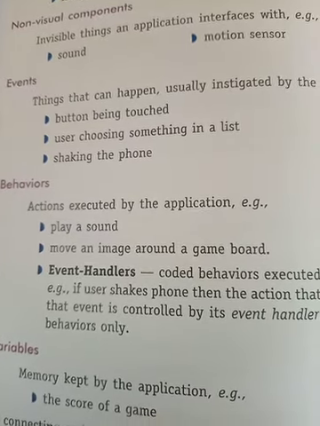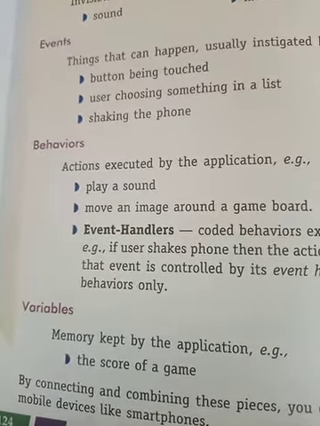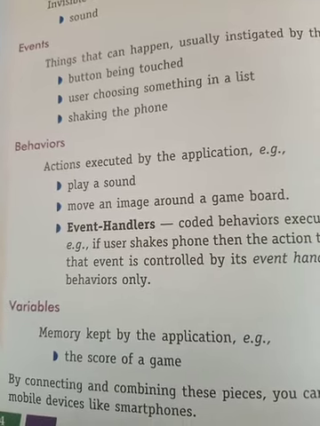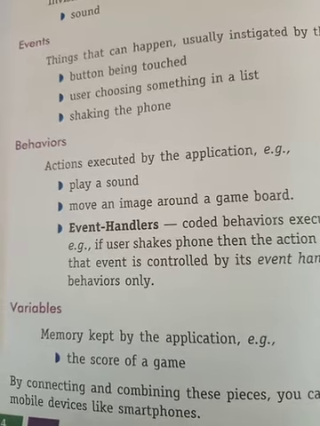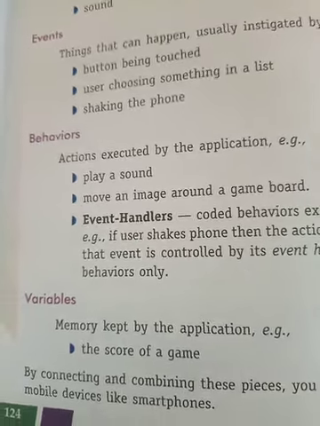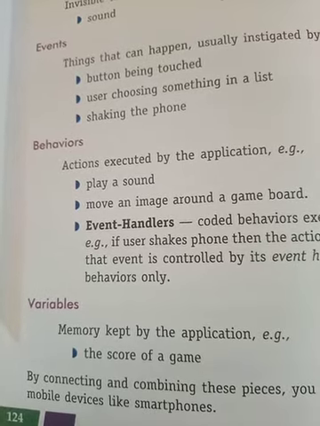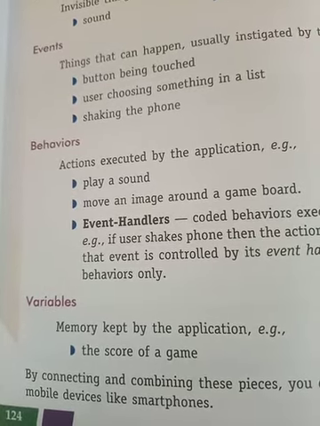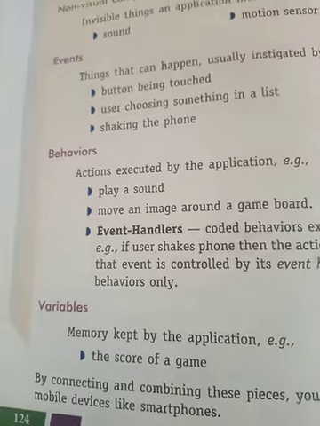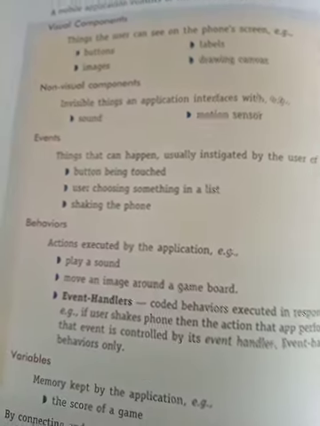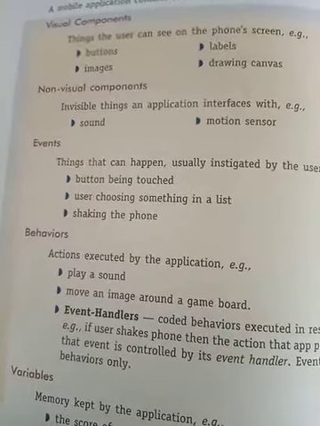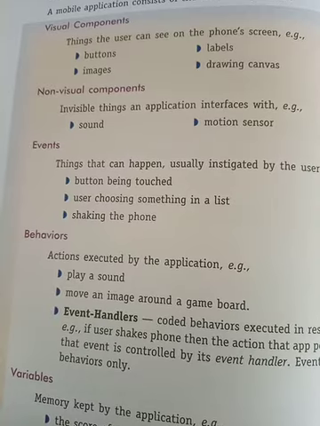And the last one is variables. I have already told you about variables in the program coding section. This is just a memory location where you can store your data. All these components are required to develop a mobile application.